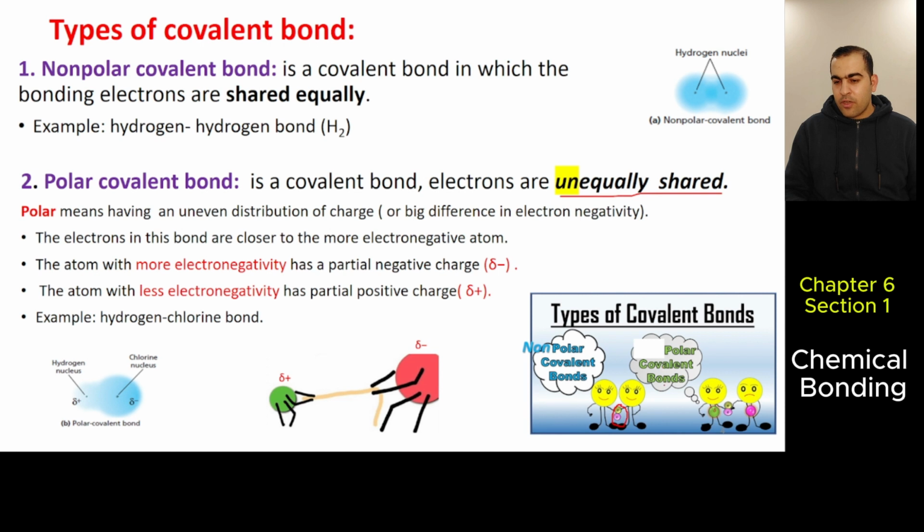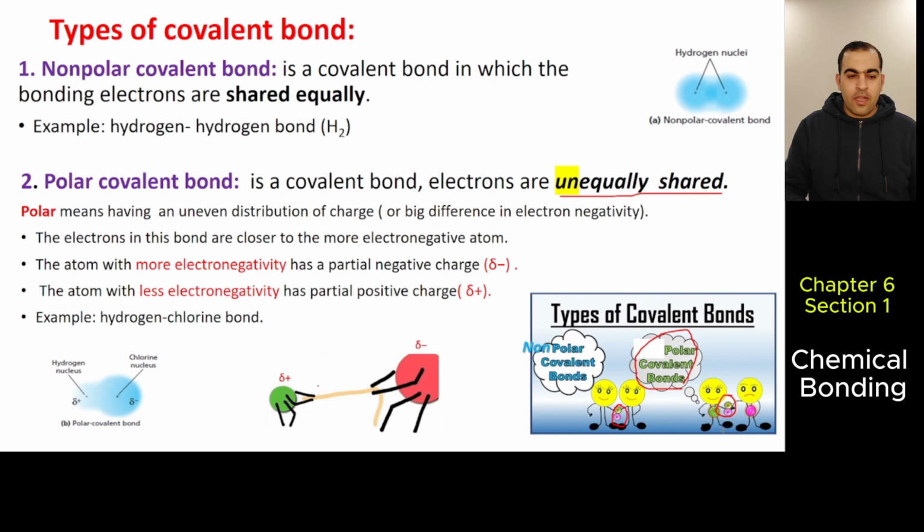But in polar covalent bonds, electrons are unequally shared. What does unequally shared mean? When two nonmetals bond and share their electrons, but the electronegativity of one is more than the other, with a difference between 0.3 and 1.7, the electrons are closer to the one with high electronegativity.